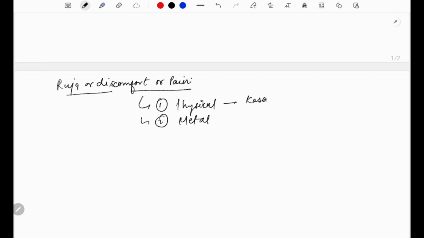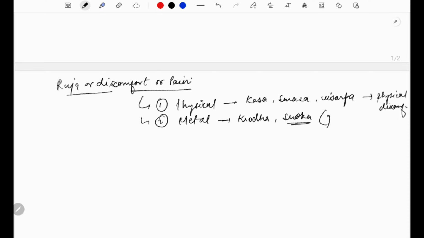Kas, swas, visarg. All these are physical discomforts. Right. Mental discomforts will be krodh, shok. Shok means grief.